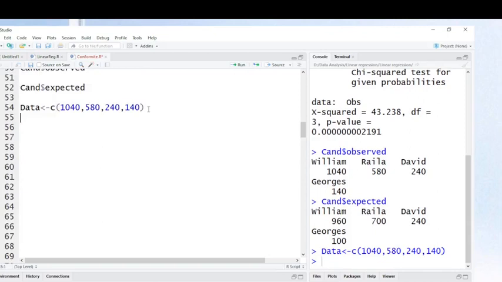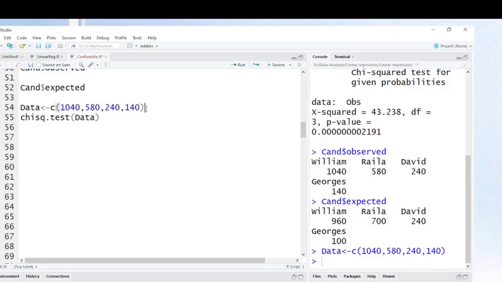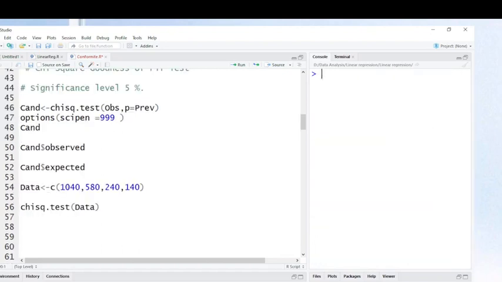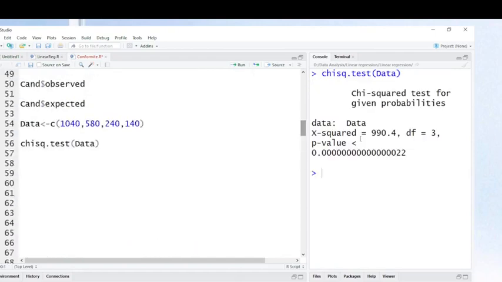I run the same chi-square test on my data. There is a significant difference. The p-value, as you can see here, friends, is less than 5%, and we conclude that there is a statistically significant difference in our values.